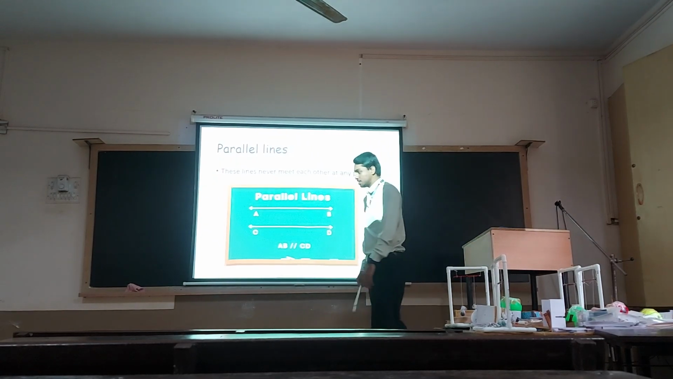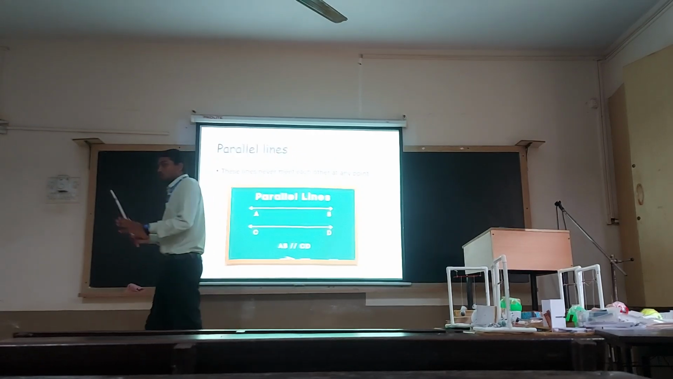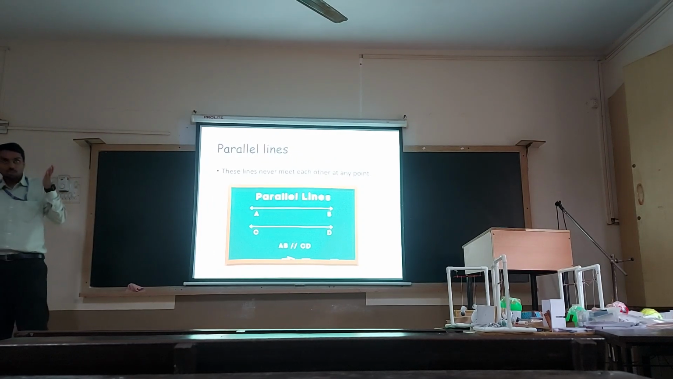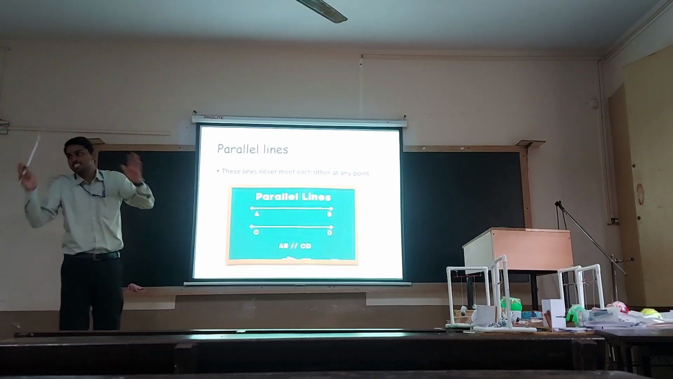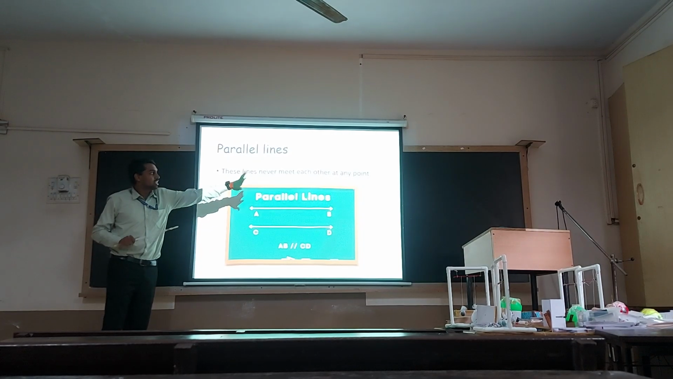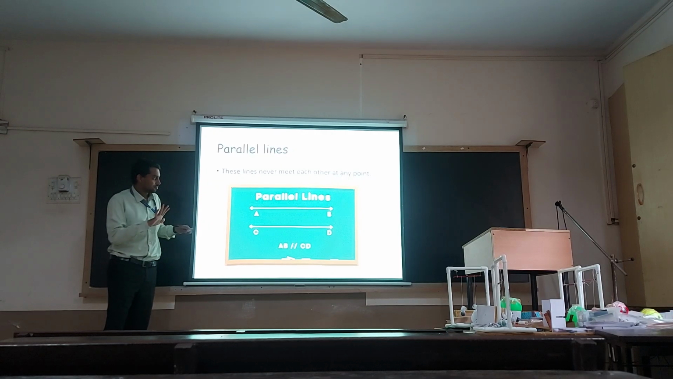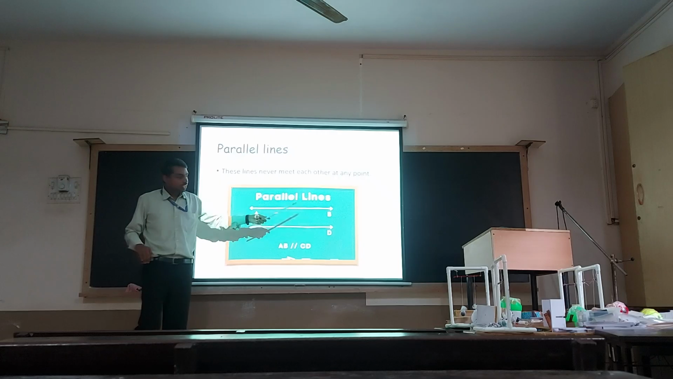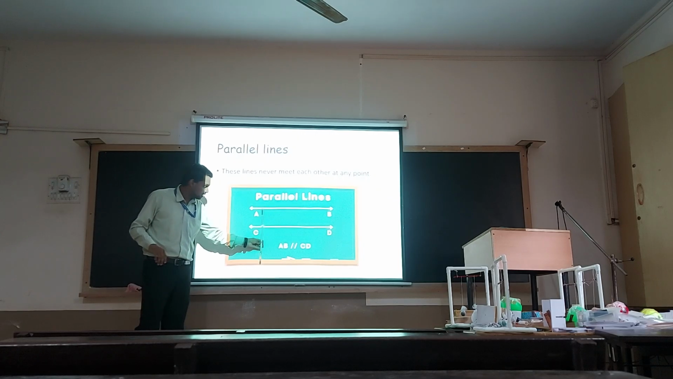Then we go to the parallel lines. Parallel lines are those lines which never meet each other. They are together with each other, but they will never meet each other at any point. So this is one line, maybe, and we got the other line. They never meet each other. They have a constant distance.